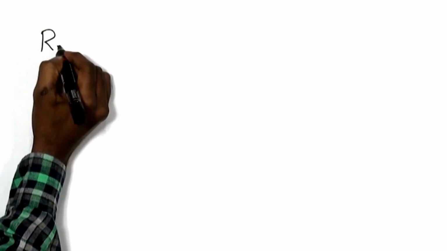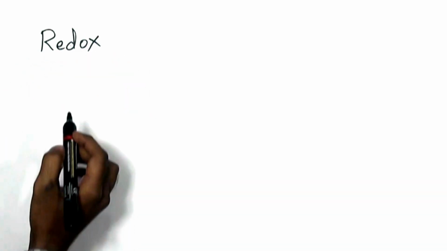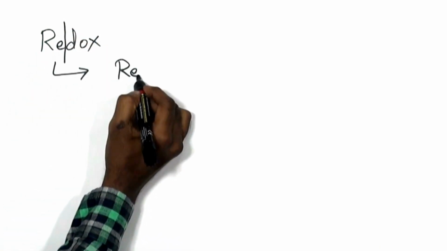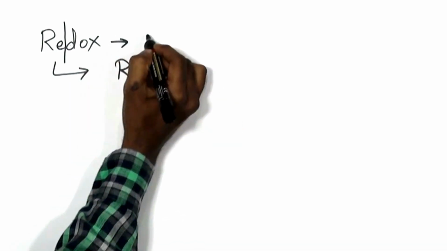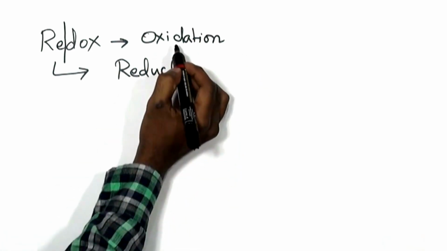Most of the chemical reactions are said to be redox reactions. What's the meaning of redox? The term itself explains that it is a combination of a reduction reaction as well as an oxidation reaction. What is reduction and oxidation?